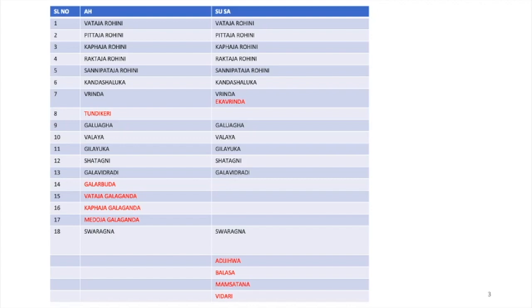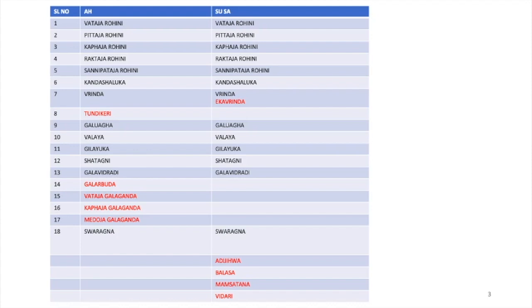In Sushruta Samhita, along with Vrinda, Eka Vrinda is also mentioned, and Adijihva is mentioned in Jihva Roga in Ashtanga Hridaya, but in Kanda Rogas in Sushruta Samhita. Balasa, Mamsatana and Vidari are extra diseases mentioned in Sushruta Samhita. So this is about the enumeration of Kanda Rogas.